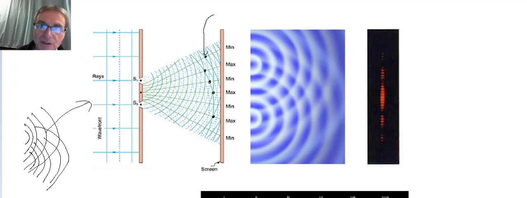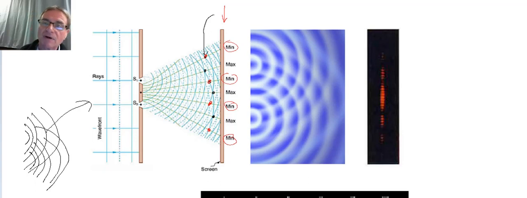Should change the colors here. Change that to red. Right there. See, crest and trough meeting right here. Okay, and a crest and trough again meeting right here. Okay, these are called minimums because crests and troughs are meeting, and they are canceling the light waves out altogether. And so, if you had a screen that was over here, okay, what you would get would be dark and light areas on the screen.